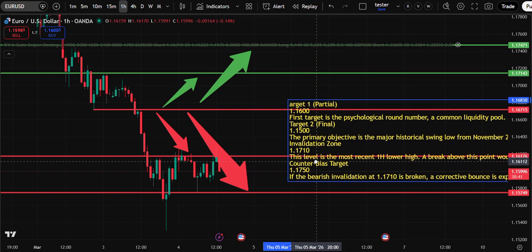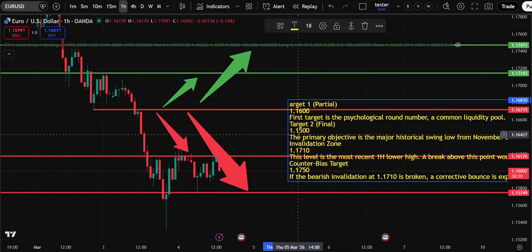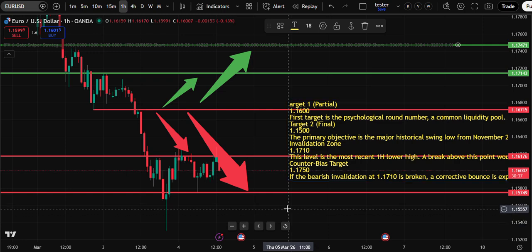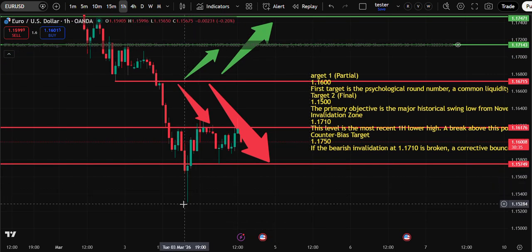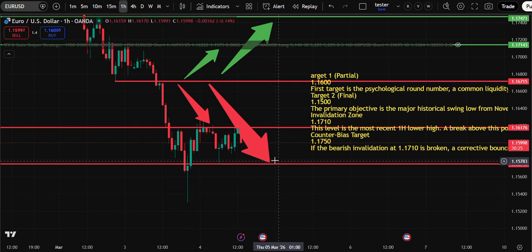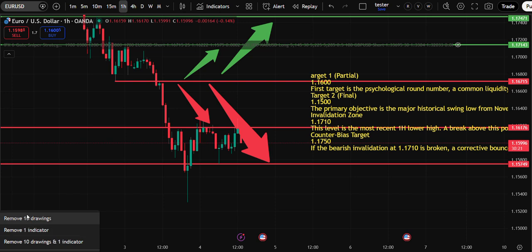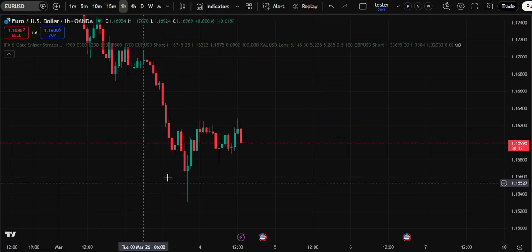Yesterday the EA was quite aggressive. Its target 2 was at 1.1500, and it was kind of right because it almost hit the second target. So the AI was able to understand momentum and draw targets accordingly.